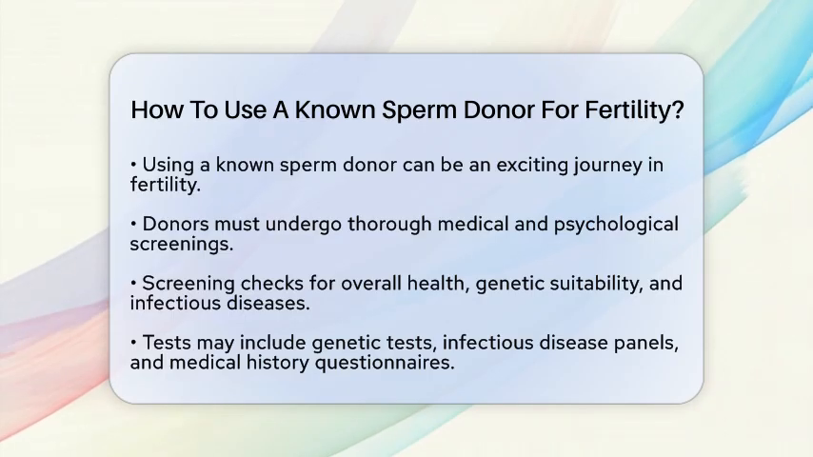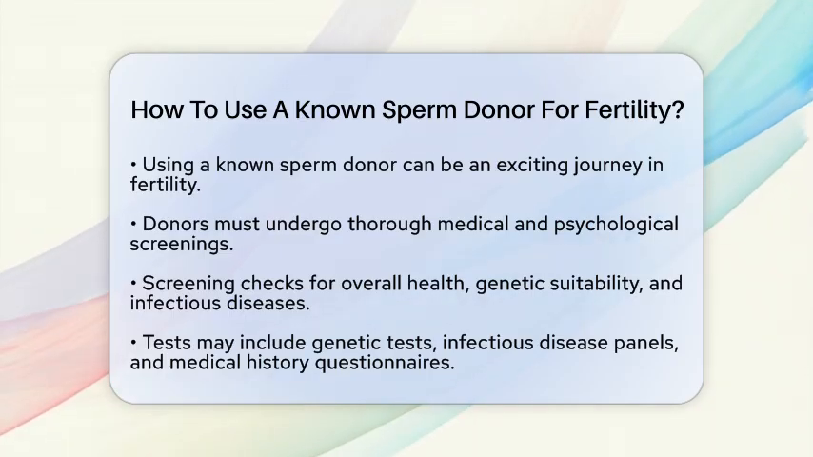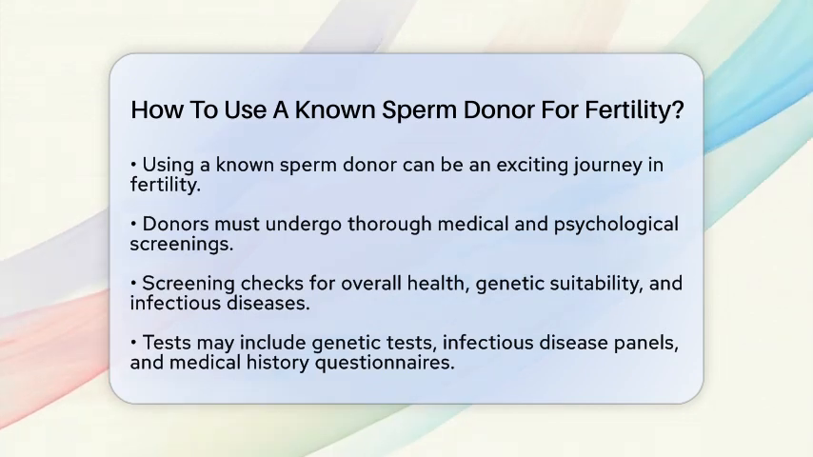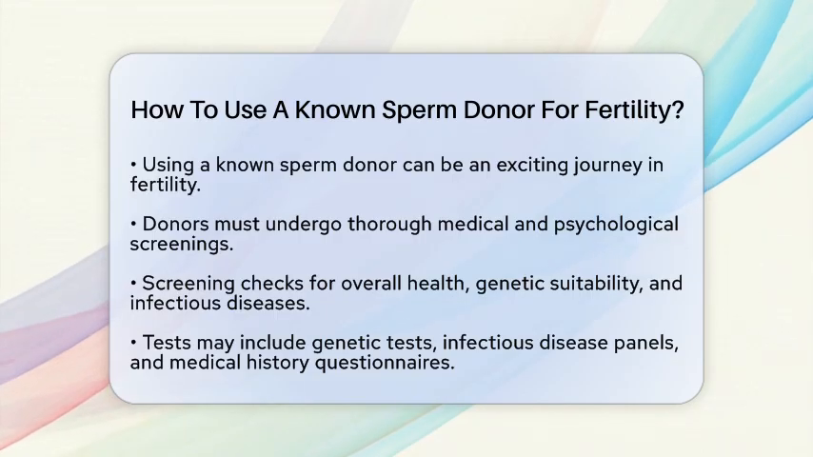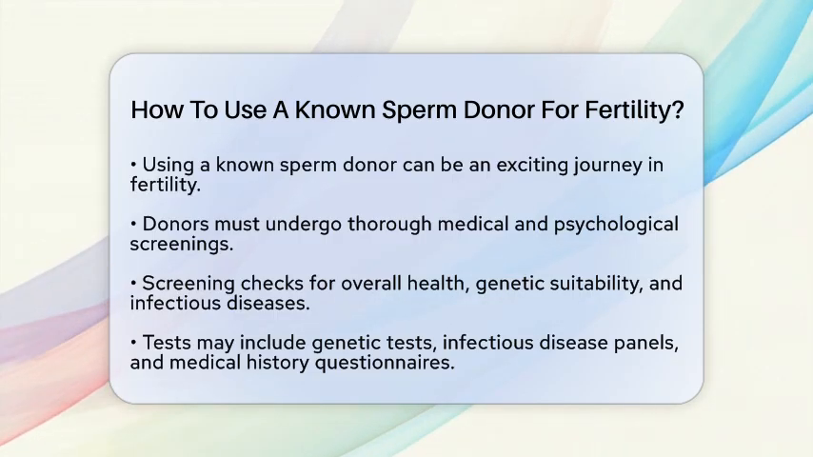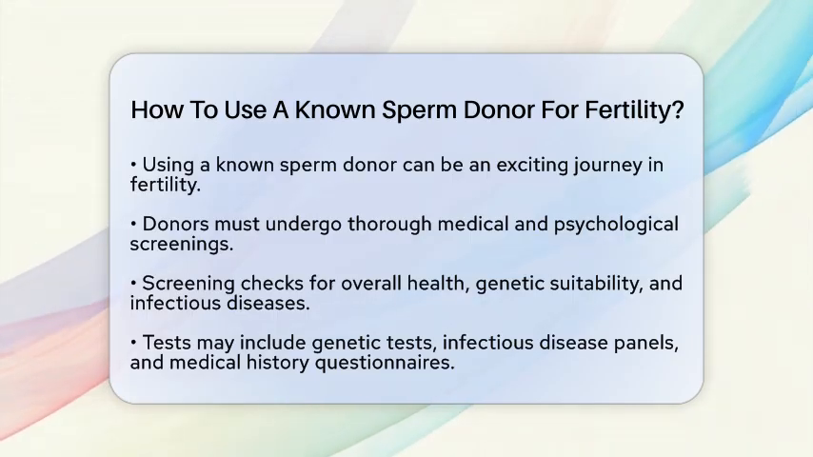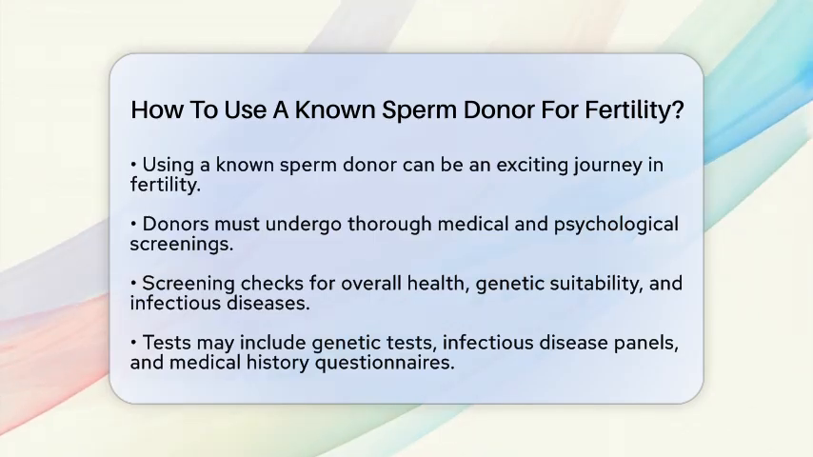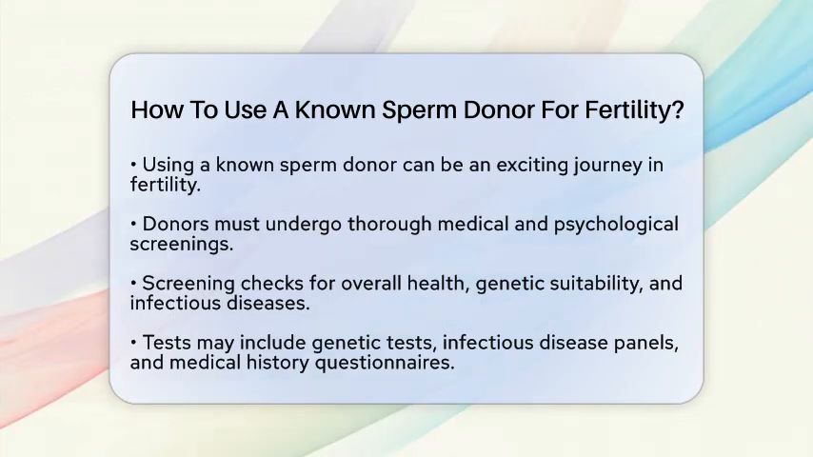It usually includes genetic tests, infectious disease panels, and a detailed medical and social history questionnaire. Sometimes, additional tests like color vision or urinalysis may be required. Once the donor is cleared, they will provide sperm samples, which are then processed and cryopreserved, meaning they are frozen for future use. When it comes to using the donor sperm for fertility treatment, there are several methods available.